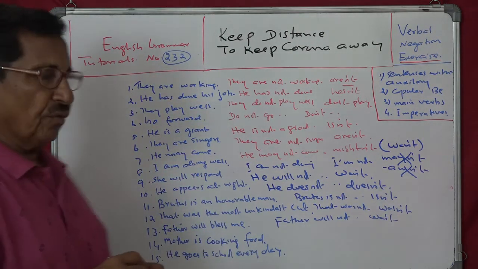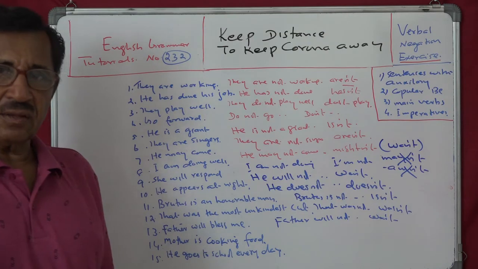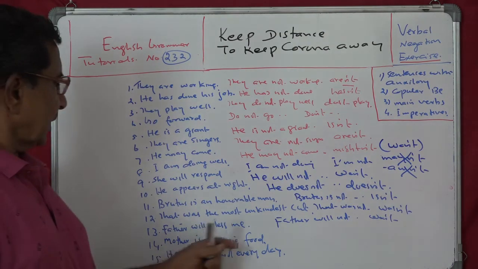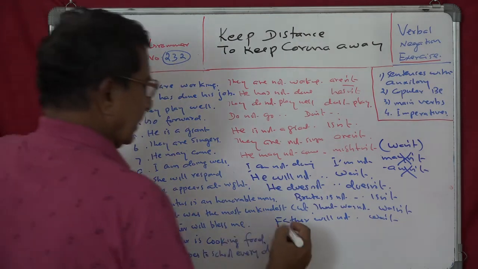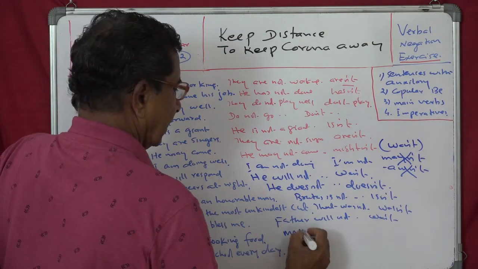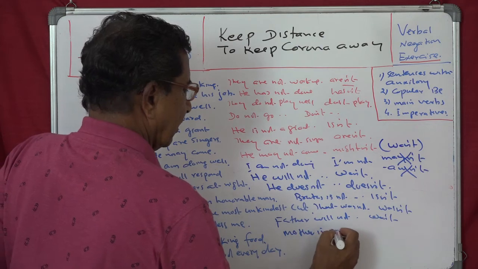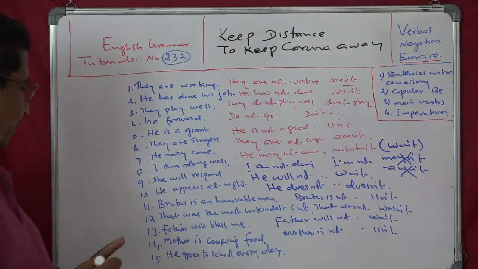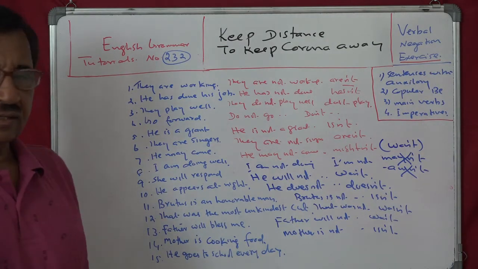Mother is cooking food. Is. Auxiliary. Present continuous tense. Listen. Present continuous tense. So, mother isn't. Mother is not, and the short form is isn't. Mother isn't cooking food.